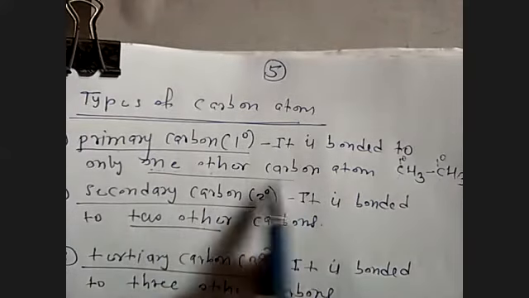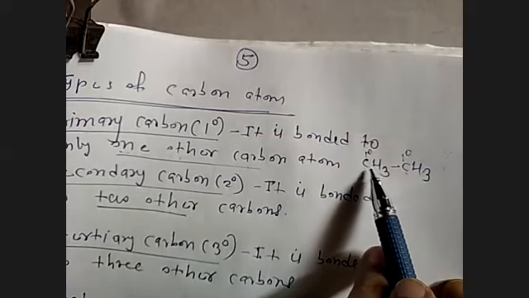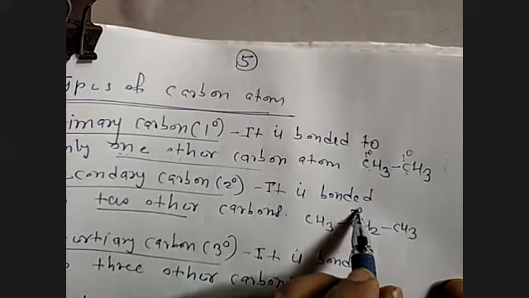See, what is primary carbon? It is bonded to only one other carbon atom. So the first carbon atom is bonded to the second carbon atom, only one, and the second carbon atom is bonded to only one carbon atom, that is the first. So both are primary. What is secondary here? Suppose CH3, CH2, CH3. Here this carbon atom is called secondary.